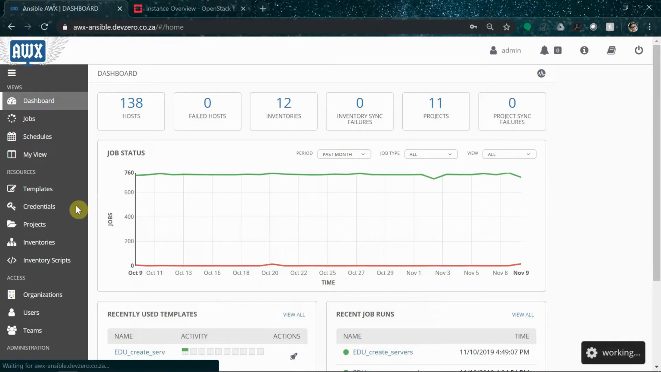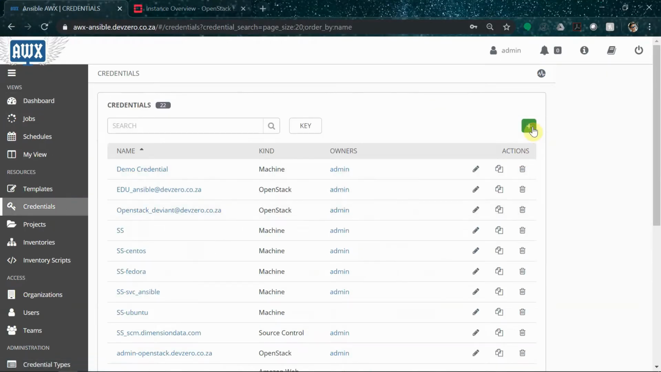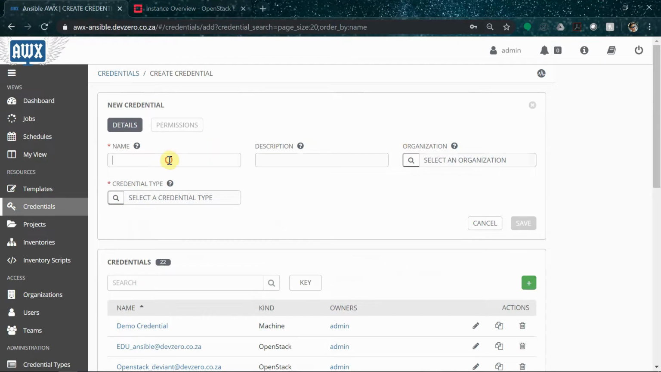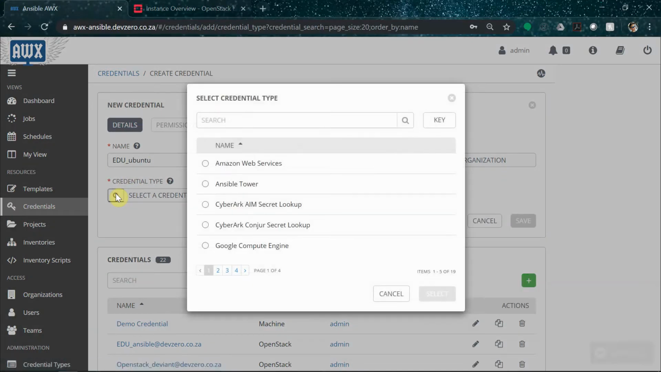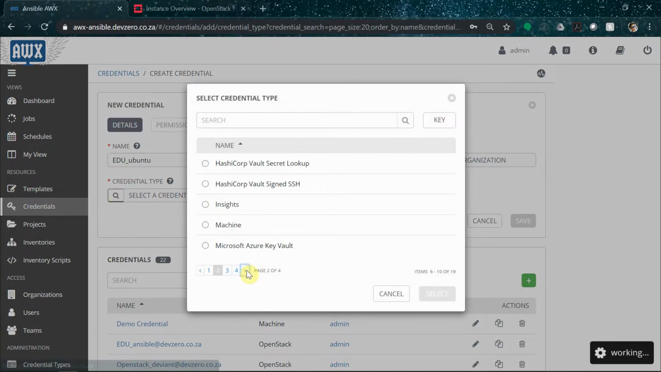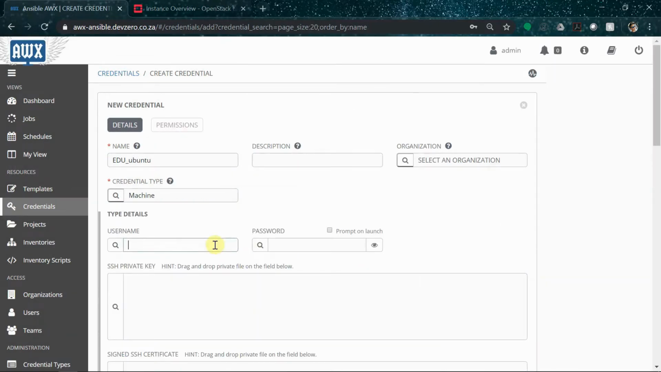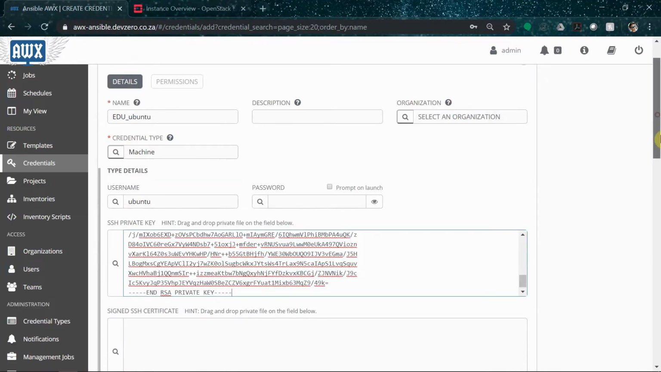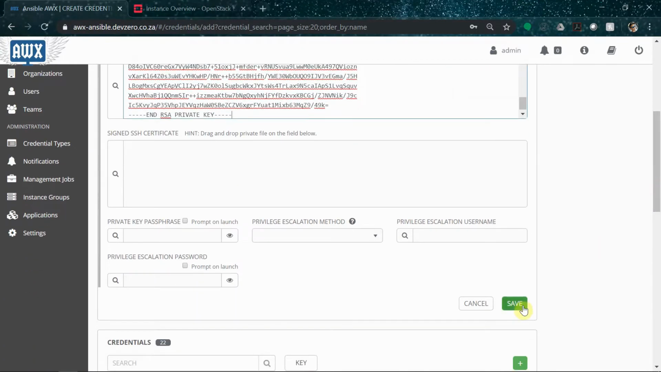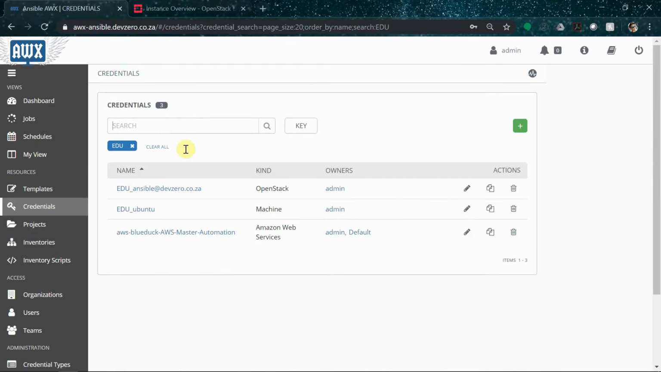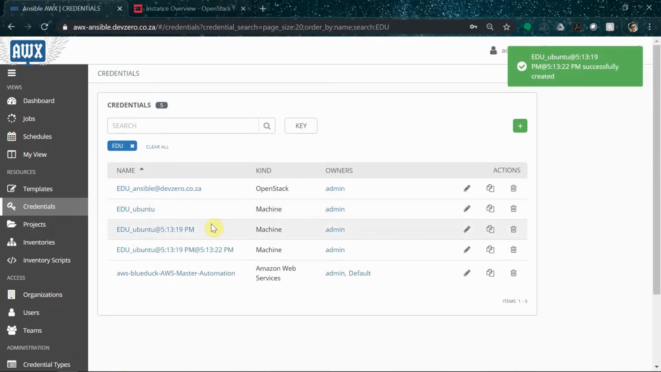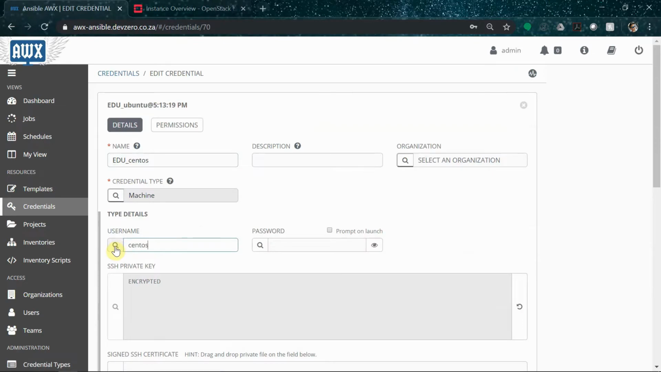To run this playbook inside of the virtual machines, AWX will need to authenticate to log in. So this time we're going to create a credential and select machine as the credential type. In this example, I'll set the username to Ubuntu and provide the private key material which matches the public key used to build the VMs. I'll then just simply copy the credential and change the username to CentOS and Fedora accordingly.